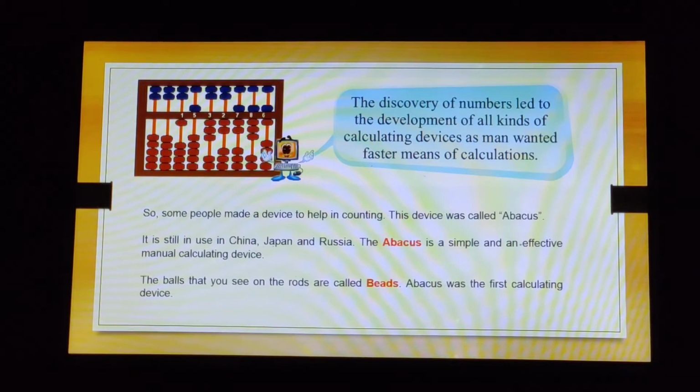The abacus is a simple and an effective manual calculating device, which means what? You have to do it yourself, right? Nothing happens automatically. The balls that you see on the rods are called beads. Abacus was the first calculating device.